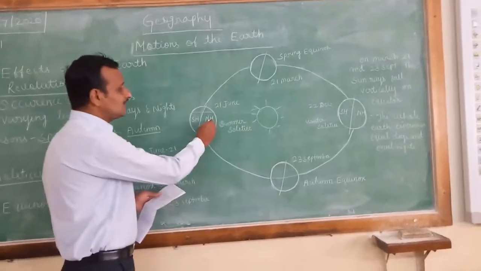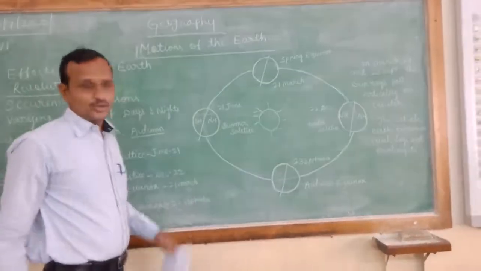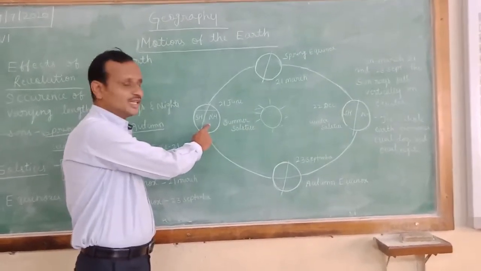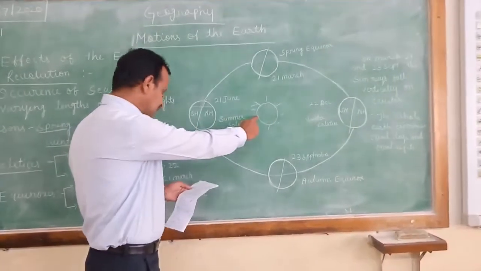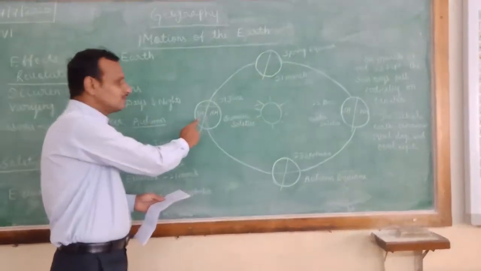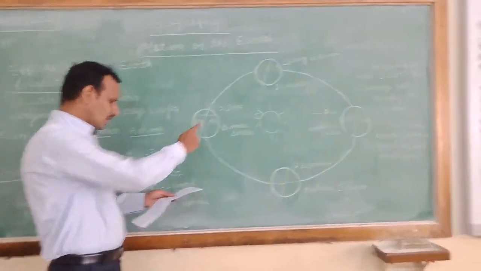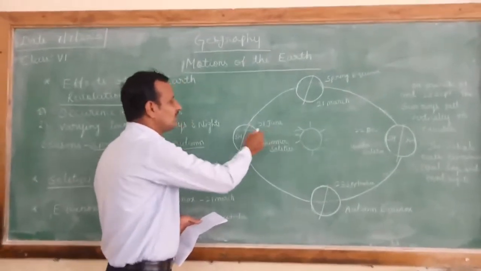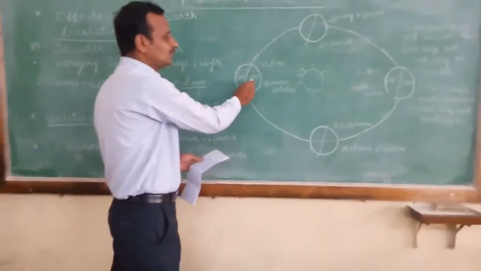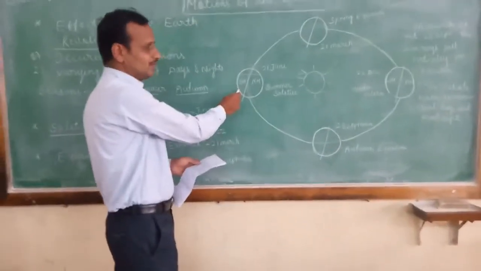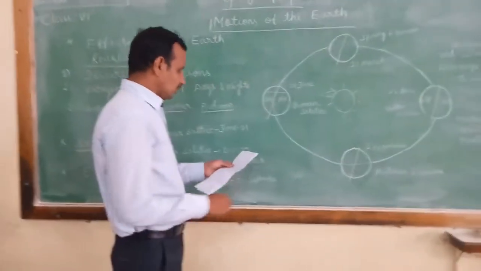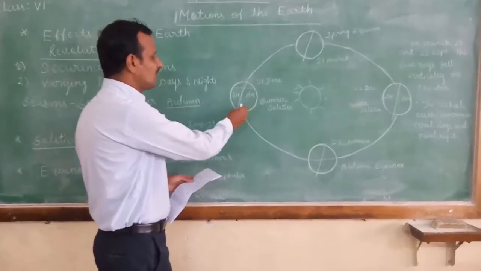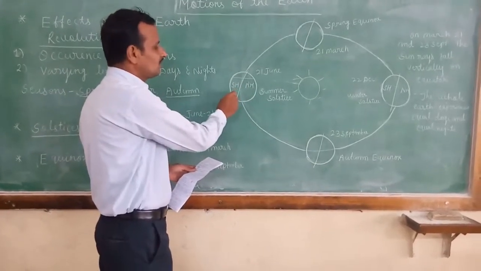And here the northern hemisphere is inclined toward the sun. I am telling about the summer solstice. In this solstice, the northern hemisphere is inclined toward the sun, and the southern hemisphere stays away from the sun. Sun rays fall vertically in the northern hemisphere and slanting in the southern hemisphere. In the northern hemisphere days are very long, and very short in the southern hemisphere.